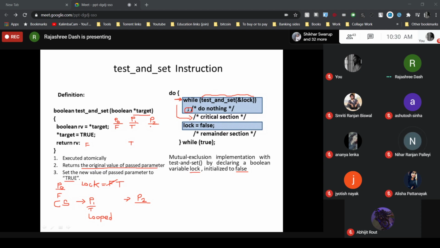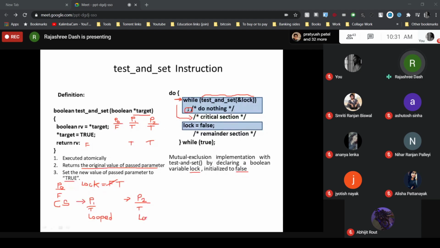True, because till now we have not changed the lock value. It will also set it to true. So for P2 also, the test and set instruction returns the value true. As the while condition is true, the semicolon is going to execute, which means it will do nothing and simply loop in that while statement.